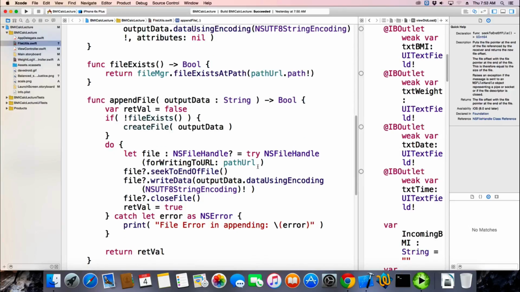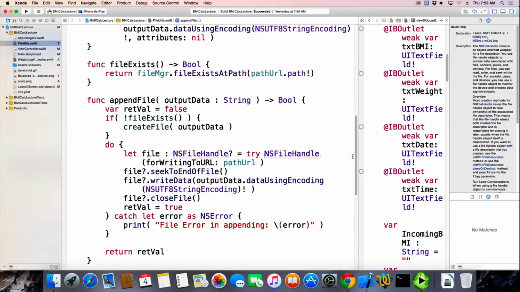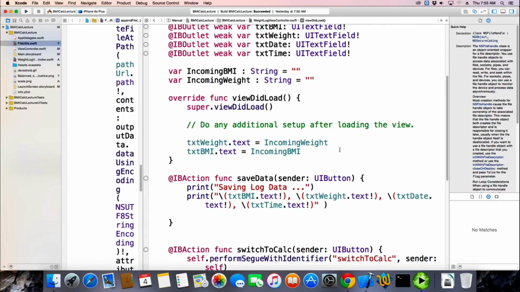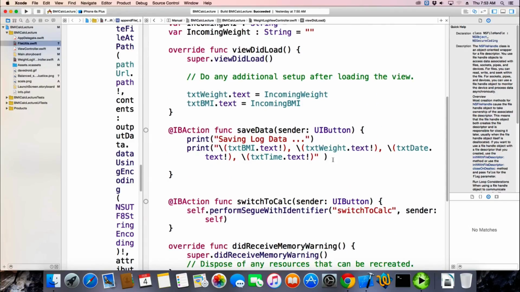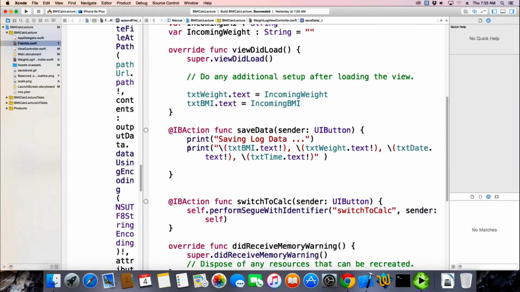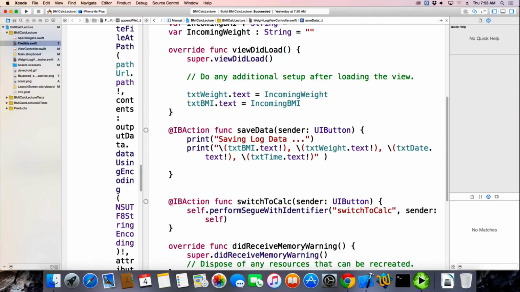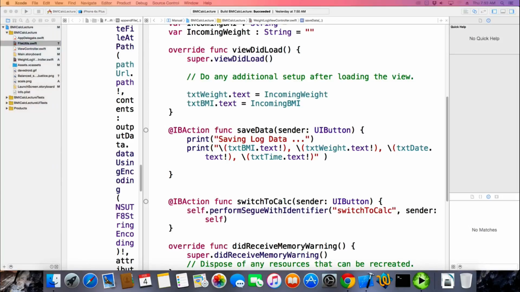You got it, Sergey? Yep. Okay. All right, so now we have our class all written. Let's go to our saved data. And all we did so far was print those 4 text fields to the screen, to the output log down here. We now want to actually save the data to a file.